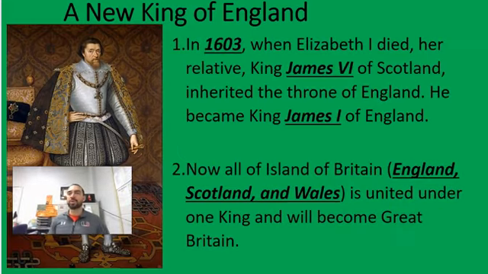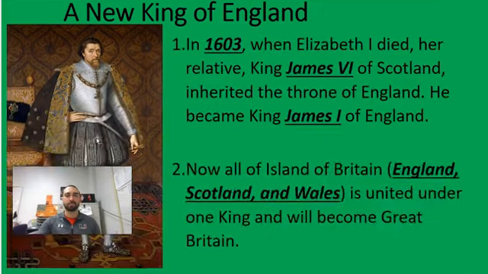In 1603, when Elizabeth I died, her relative, King James VI of Scotland, inherited the throne of England. He became James I of England. Now all of the island of Britain, England, Scotland, and Wales is united under one king, and will become known as Great Britain, or the United Kingdom of Great Britain.